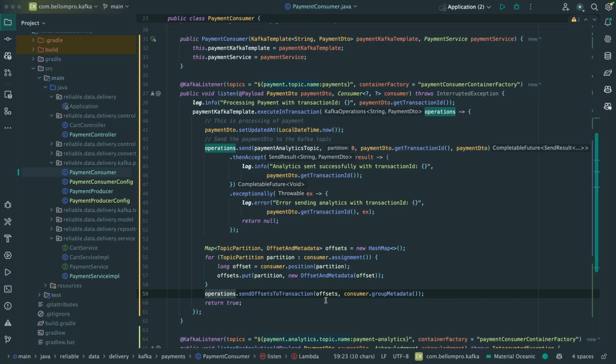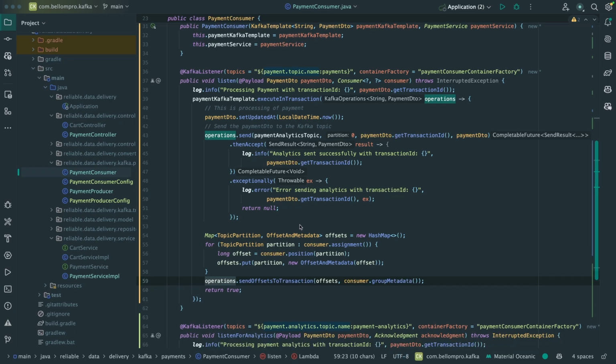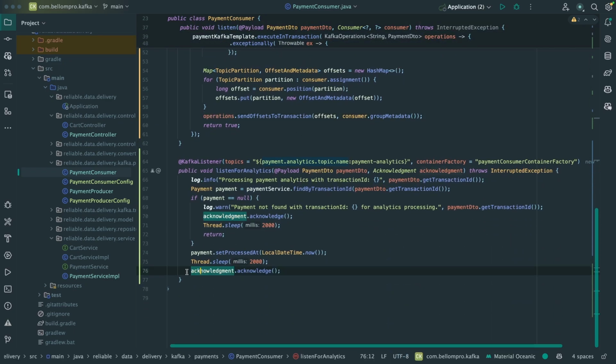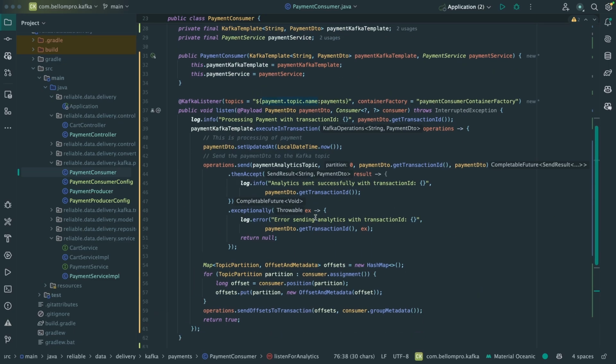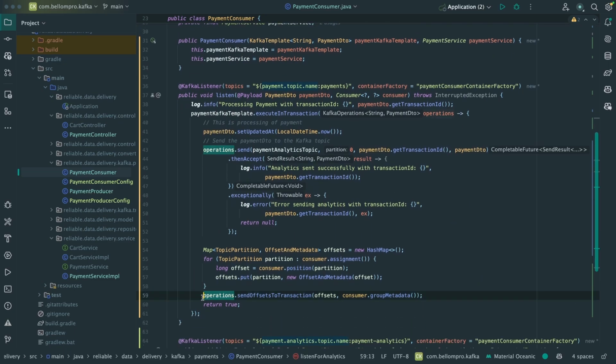So when the transaction is successfully committed, Kafka will also persist the offset, and because of that, we don't have to call the acknowledgement manually. Unlike if we go down here, you can see I'm calling the acknowledgement manually, but here, because it is in a transaction, this transaction is telling Kafka to commit the transaction and also commit the offset of this message that the listener or the consumer has consumed.